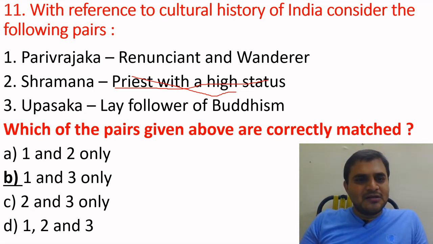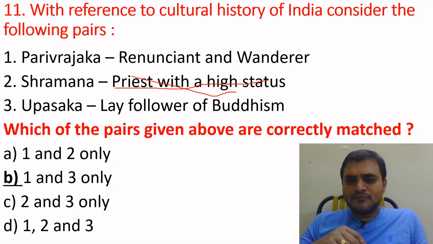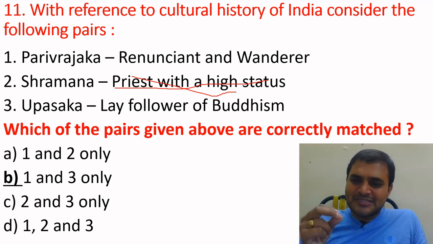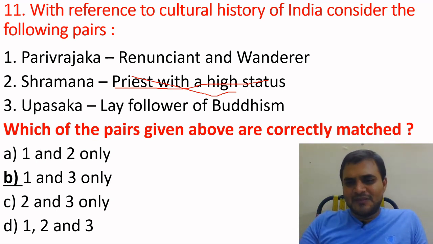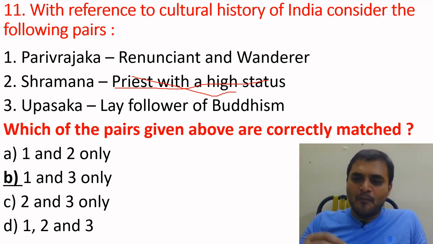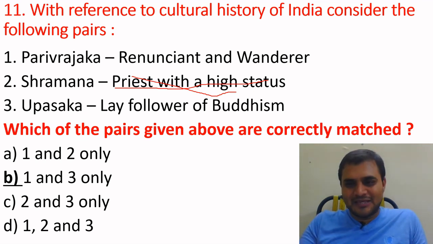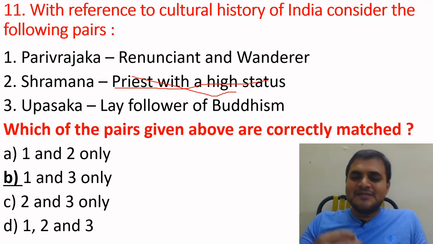And we'll see the third one, Upasaka, lay follower of Buddhism. In Buddhism, there are two types of followers, bhikshus and upasakas. Bhikshus renounce their family life completely. They were monks. They live as monks. There is no married life. They follow Buddhism and live as monks, ascetics. There is no marriage.